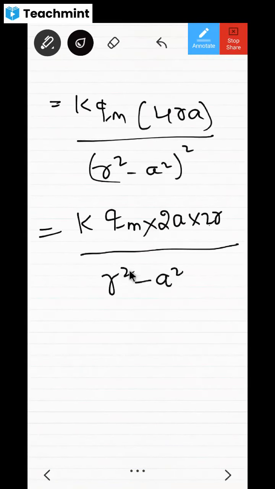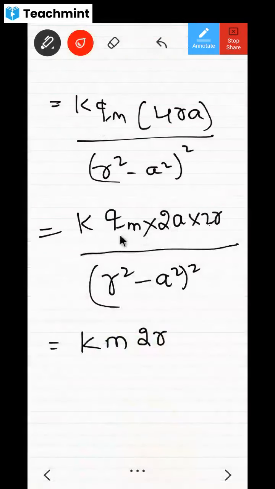And divided by R square minus A square whole square. Why am I writing it like this? K into QM into 2A means the magnetic dipole moment. The symbol is M, no? I already told you QM into 2A is the magnetic dipole moment. So that is KM, and then I write 2R. Instead of QM into 2A, I'm going to write M here, and into 2R.